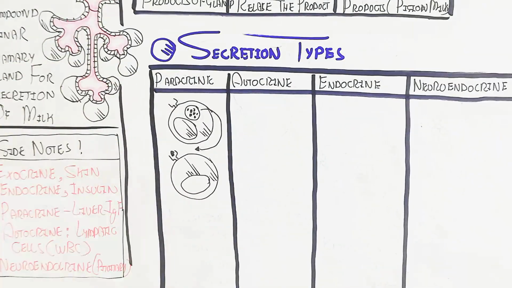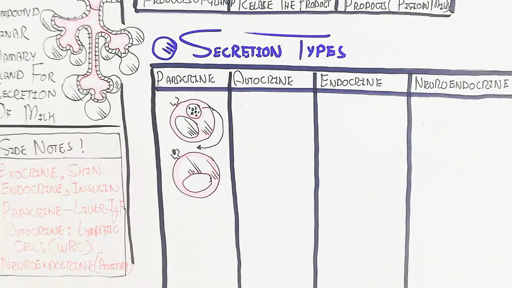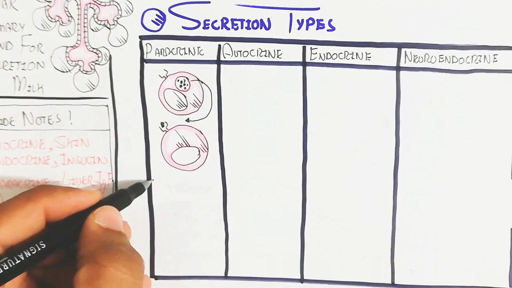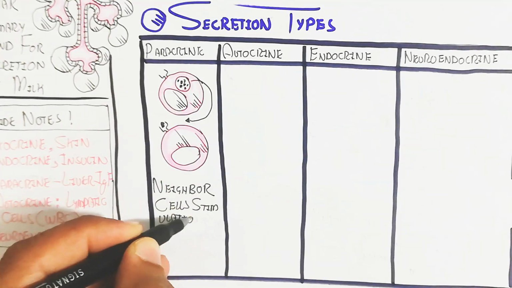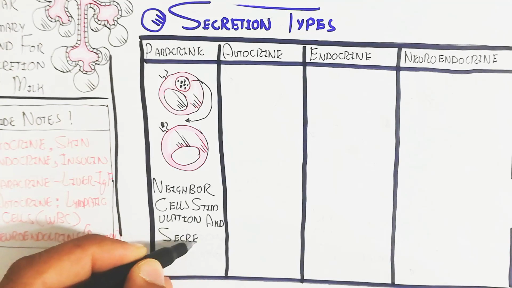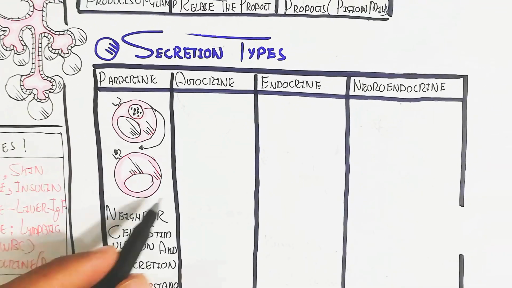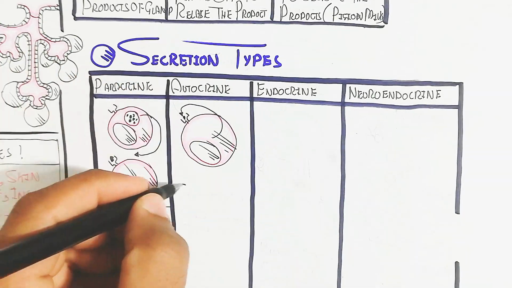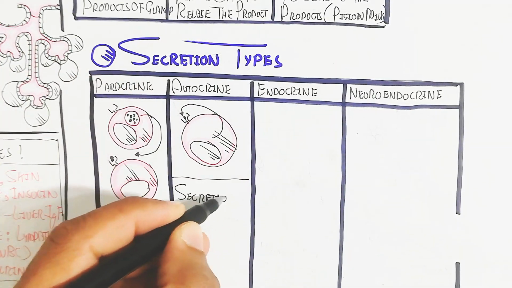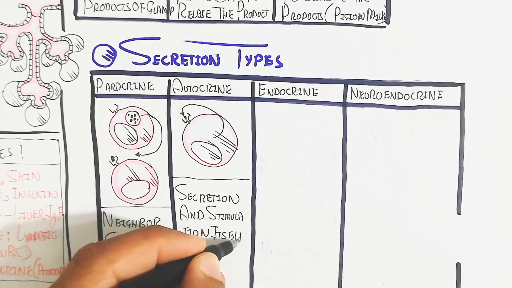First, paracrine means the cell stimulates the neighboring cell, with secretion of a substance as an effector from the effector cells. While autocrine means the tissue itself is stimulated, as the substance it produces binds to the same tissue or cells.